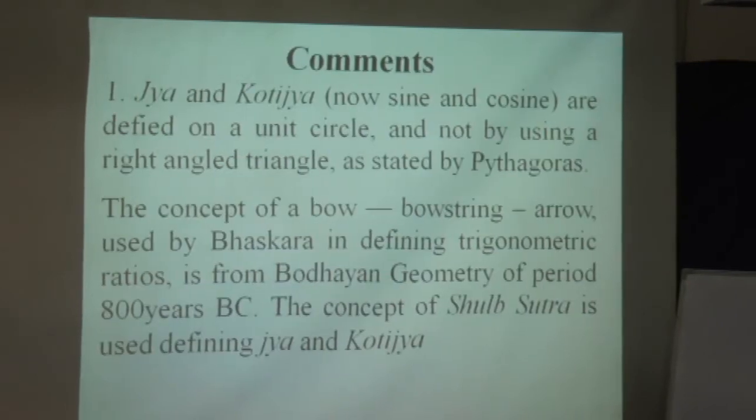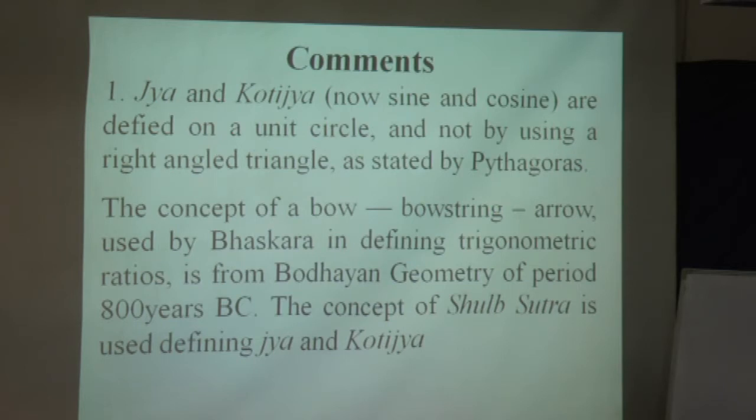Comments. Jya and Koti jya, now sine and cosine, are defined on a unit circle and not by using a right angle triangle as stated by Pythagoras. The concept of bow and bowstring arrow used by Bhaskara in defining trigonometric ratios is from Bodhayan geometry of the period 1800 BC.